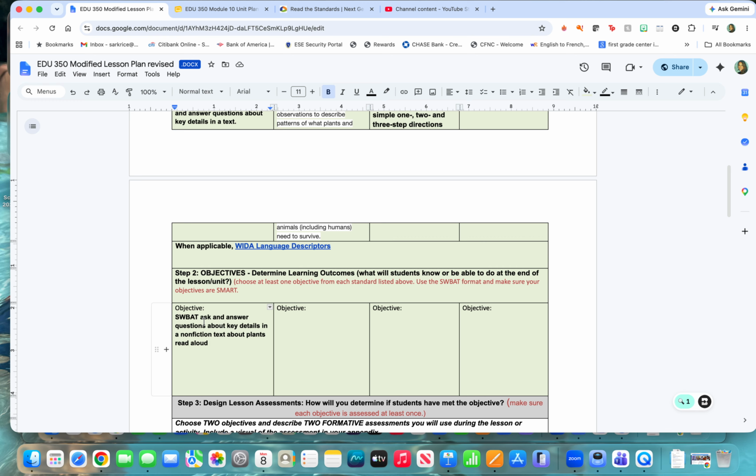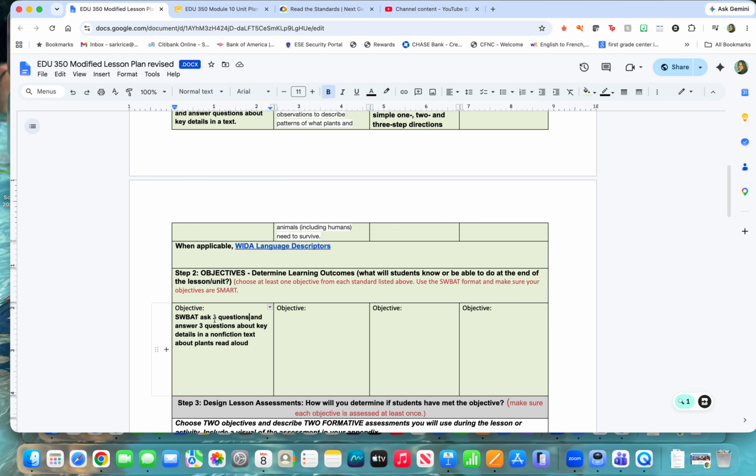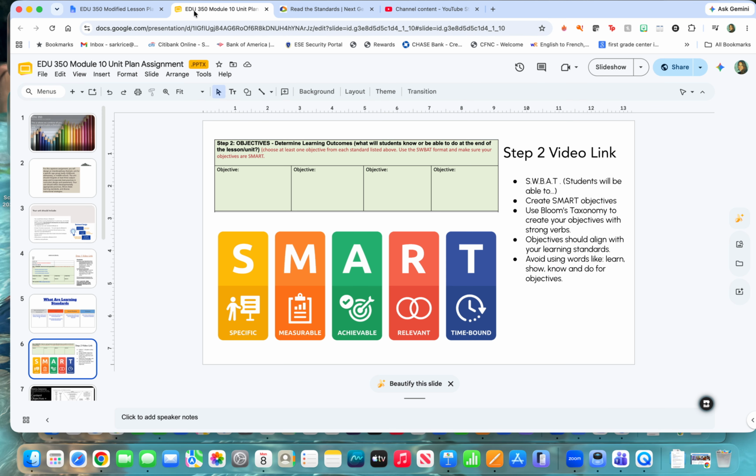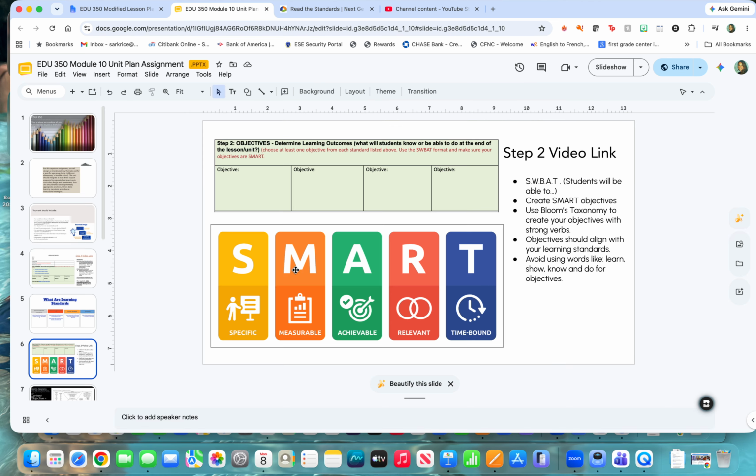So students will be able to ask 3 questions and answer 3 questions about key details in a nonfiction text about plants read aloud. So now I made it measurable because I said 3. Is it achievable? Yes, students will be able to ask 3 questions and answer 3 questions. That is achievable. It's relevant because I said it's about plants, which has to do with my unit, and then it's time bound.